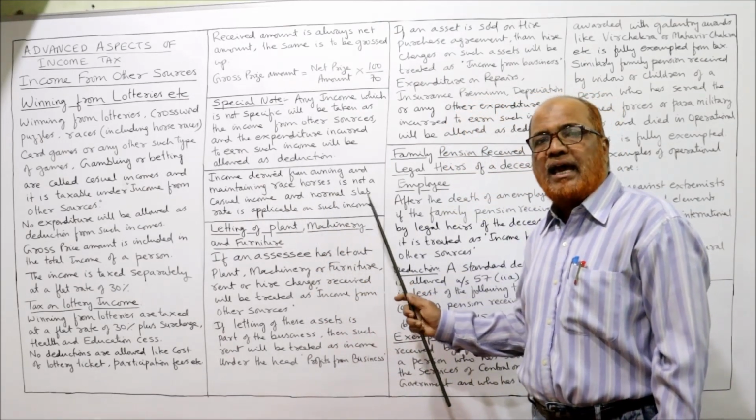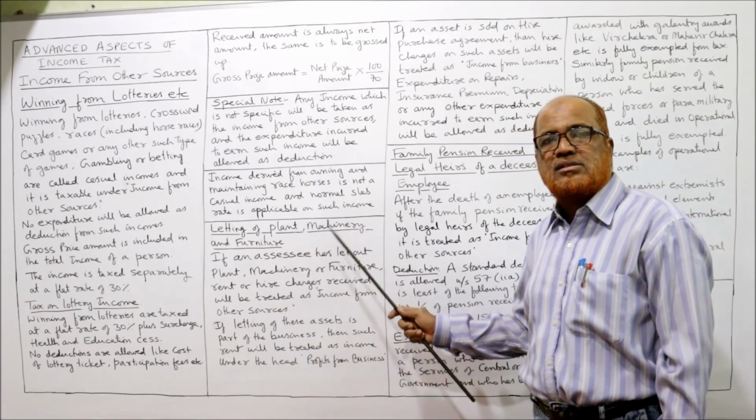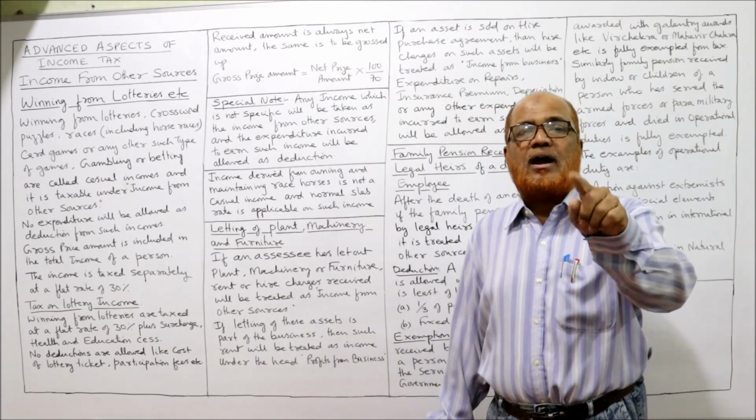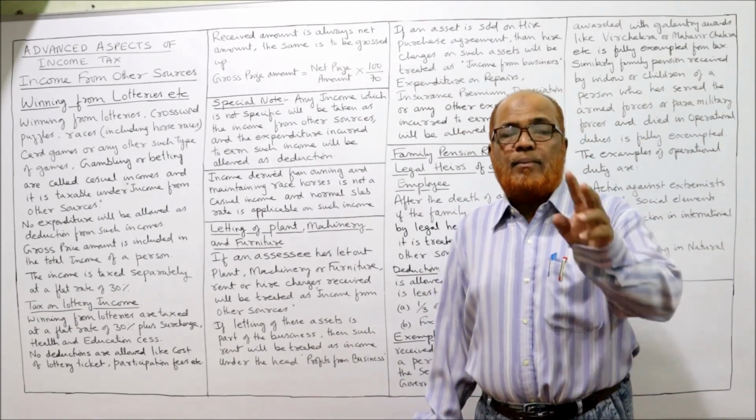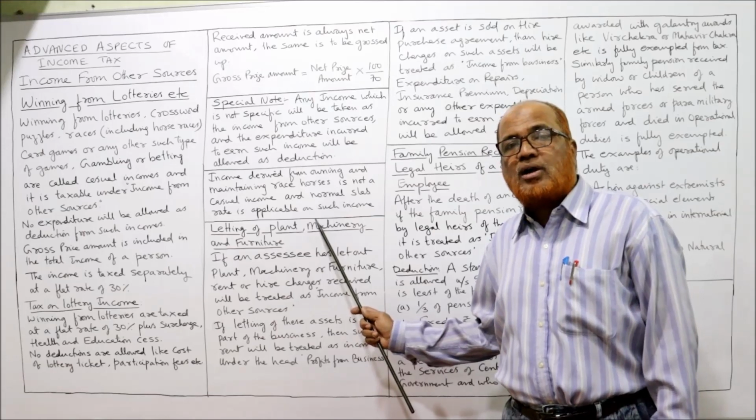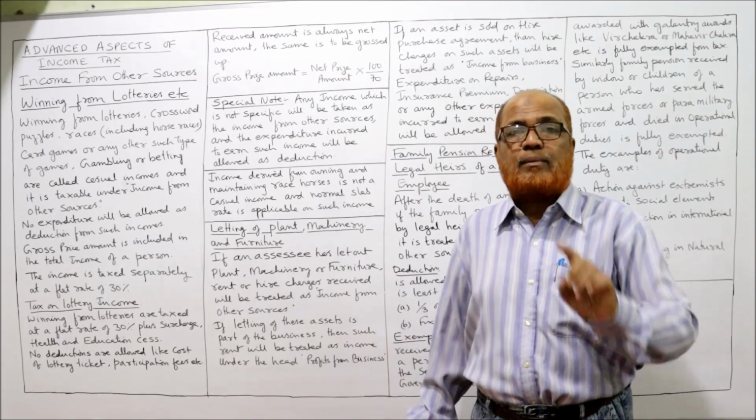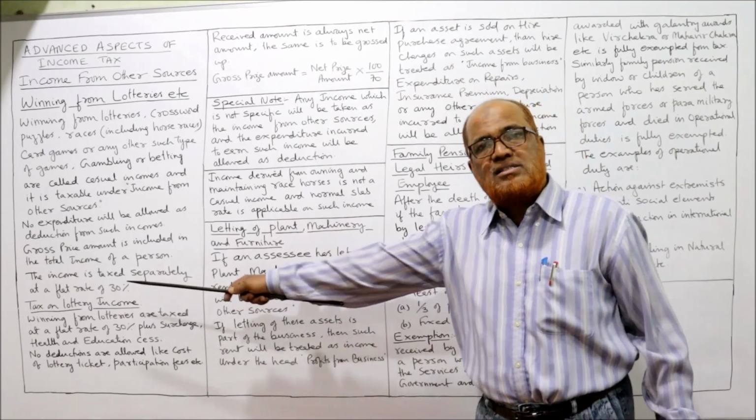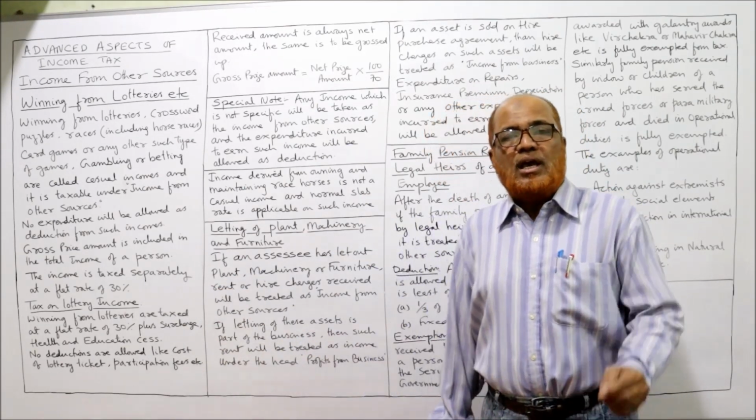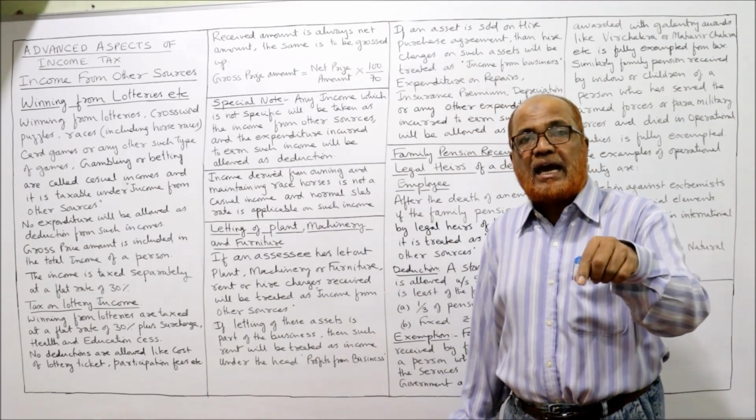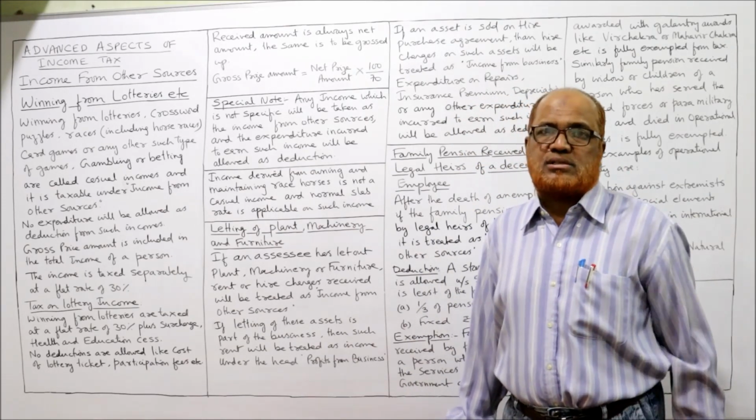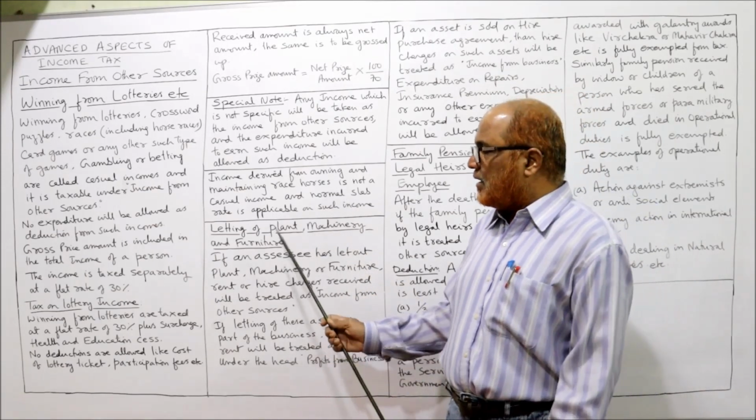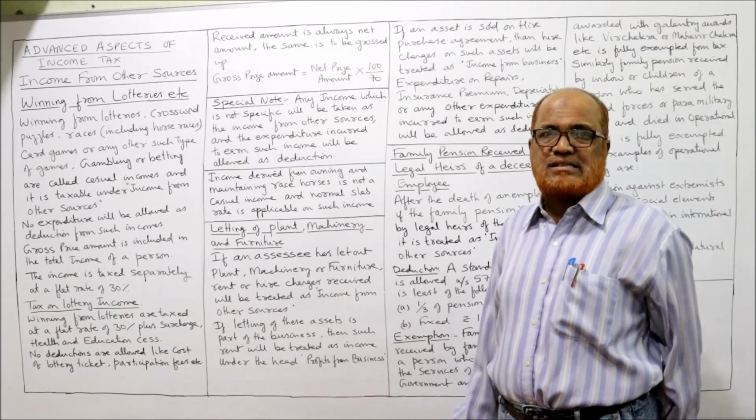Income derived from owning and maintaining race horses is not taxable under income from other sources. It is taxable under income from business. Owning and maintaining race horses is different from winning from horse races. If winning from horse races is given, it is taxable under income from other sources. If it is profit from owning and maintaining race horses, that profit is taxable under income from business.